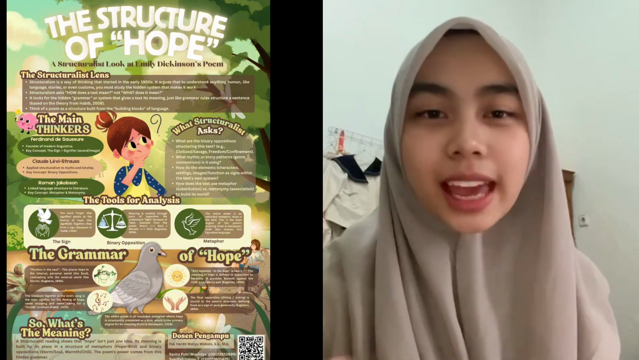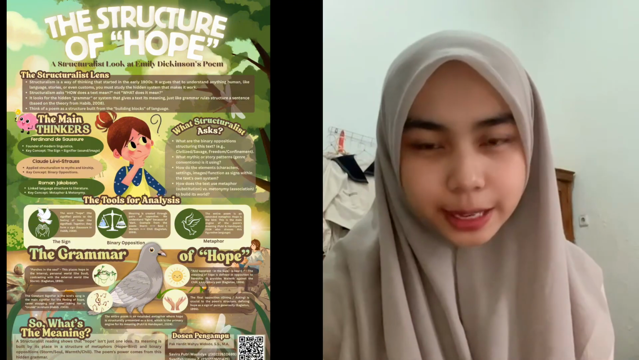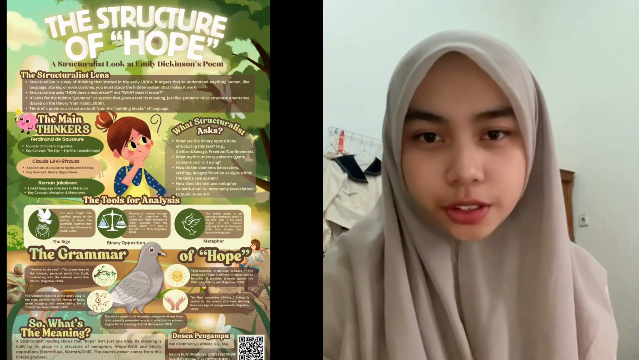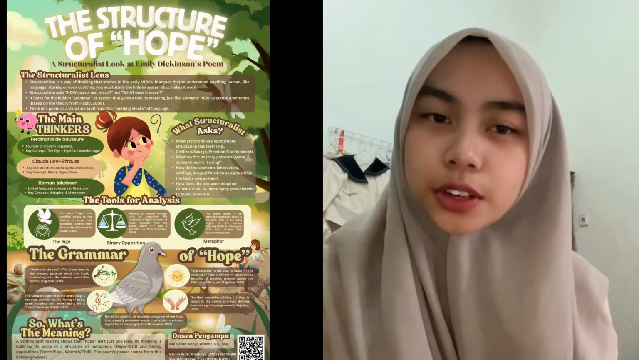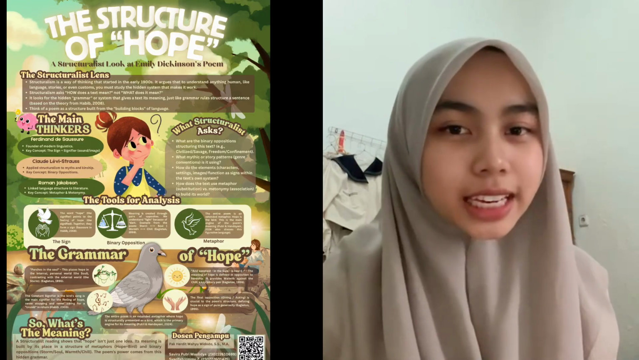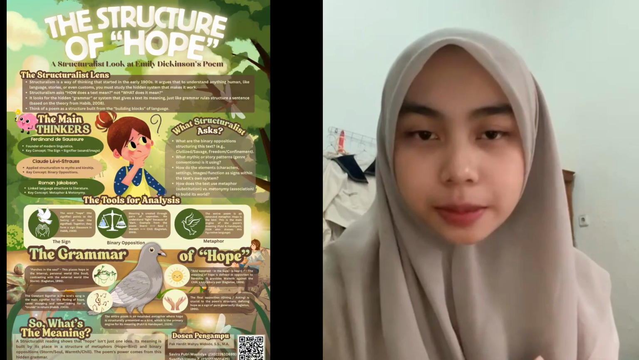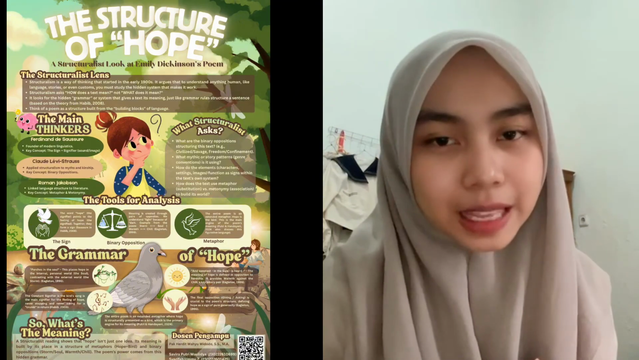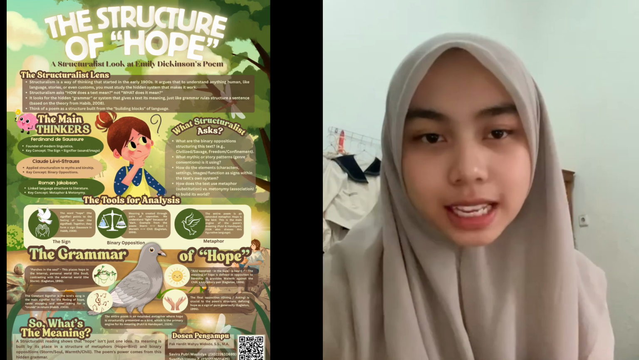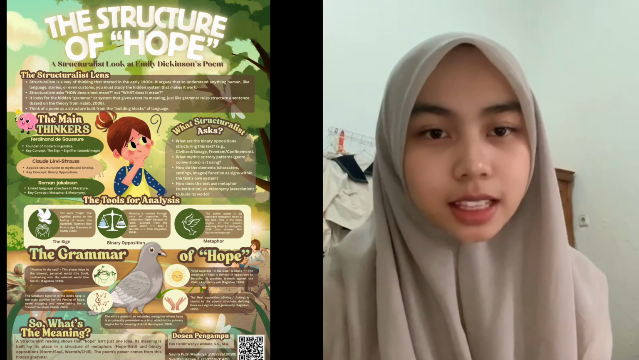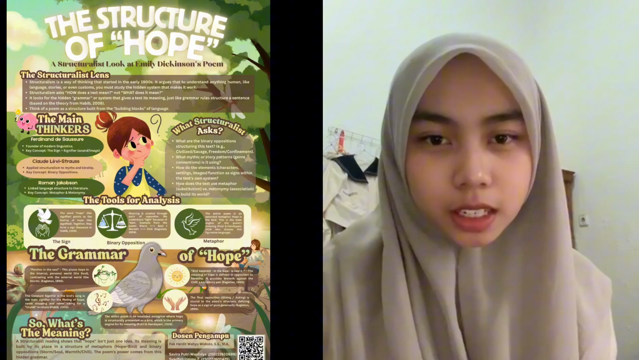Now, let's look at the main thinkers behind structuralism. The first is Ferdinand de Saussure. Saussure is known as the founder of modern linguistics. His key idea is the sign, which consists of the signifier, the sound or image, and the signified, the concept. This idea tells us that meaning is created through relationships inside the language system, not from individual words alone.